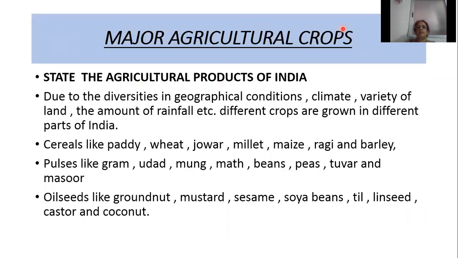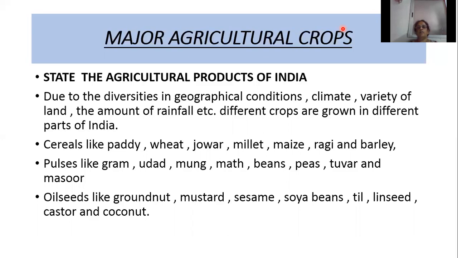Then major agriculture crops. Write down this question in your textbook: State the agriculture products of India. Due to diversities in geographical conditions, climate, variety of land, amount of rainfall, etc., different crops are grown in different parts of India. Some parts of India receive more rainfall, the eastern part receives more rainfall, the western part receives less rainfall, and like that. So different crops are grown in different parts of India.